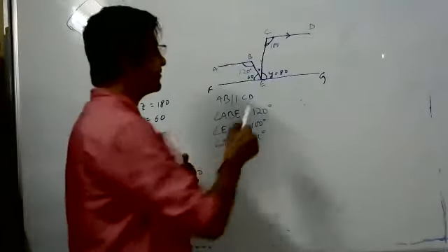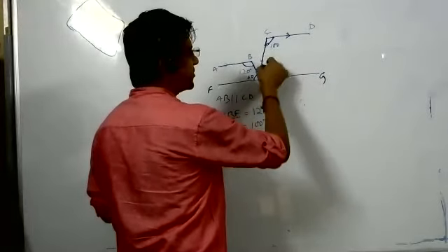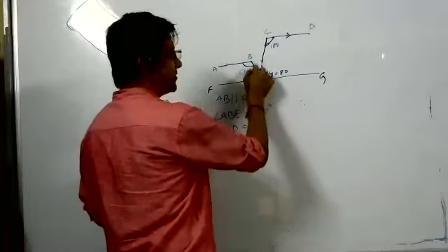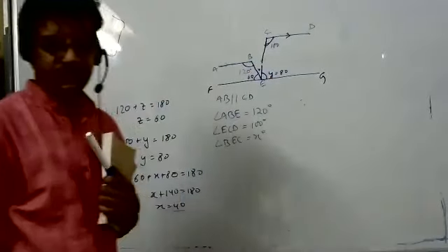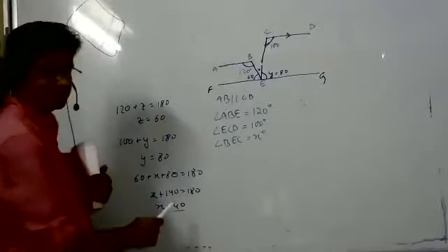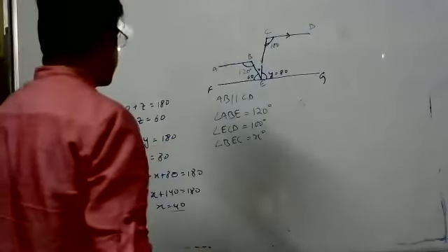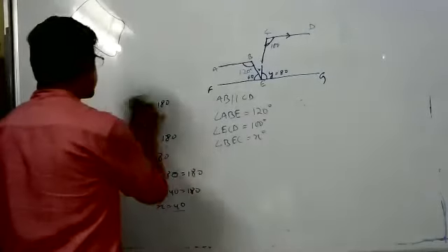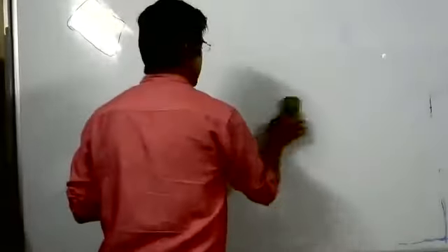See, those who were taking a different way, there can be other ways. Rashi took this line extended, then corresponding angle, and then he will find this, then he will find this, then triangle's 180 minus that one. So you can have multiple ways, but the answer will come the same. Got it? Yes, sir. Tejal, did you get it? Yes, sir. Next question.